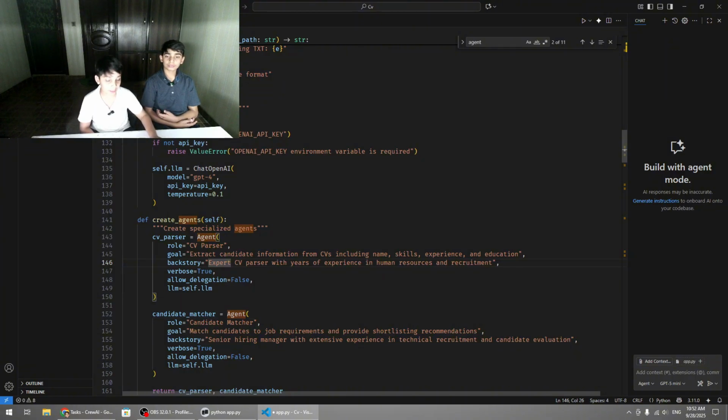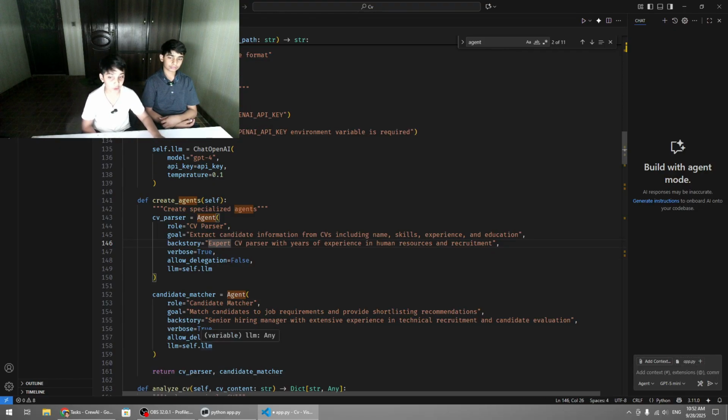Then we have the candidate matcher, the same kind of agent. Now this has the role of candidate matcher, and the goal is to match candidates to job requirements and provide shortlisting recommendations. And the backstory is senior hiring manager with extensive experience in technical recruitment and candidate evaluation, and verbose for debugging, allow delegation false, and LLM to use the OpenAI model.